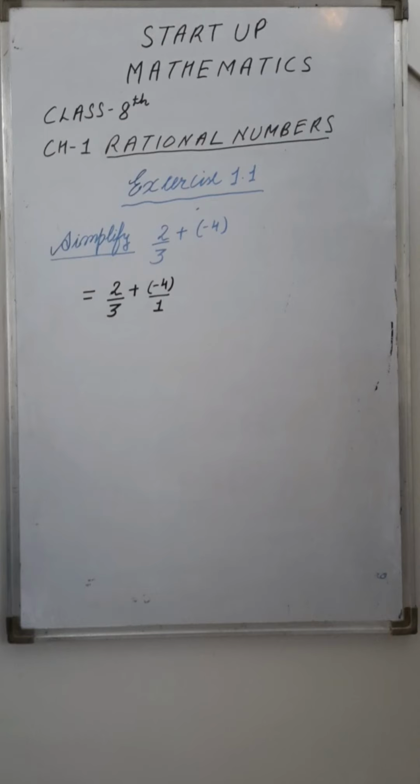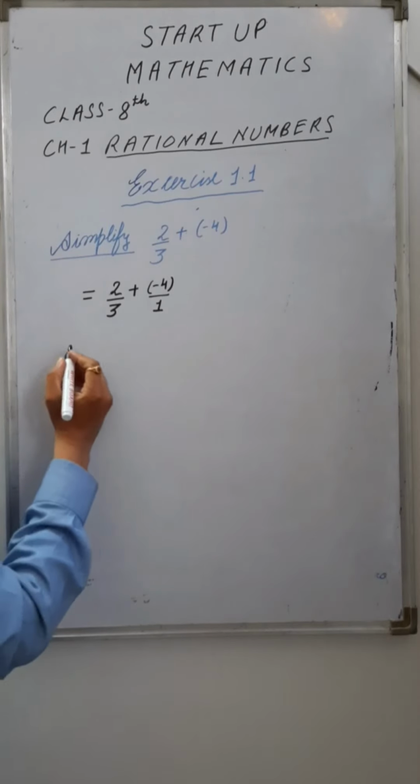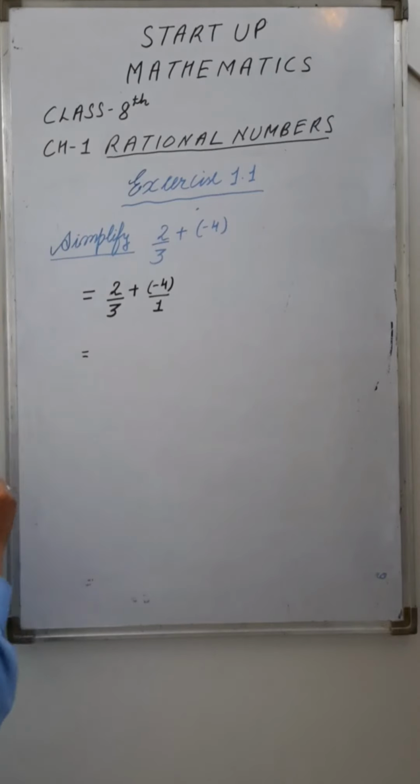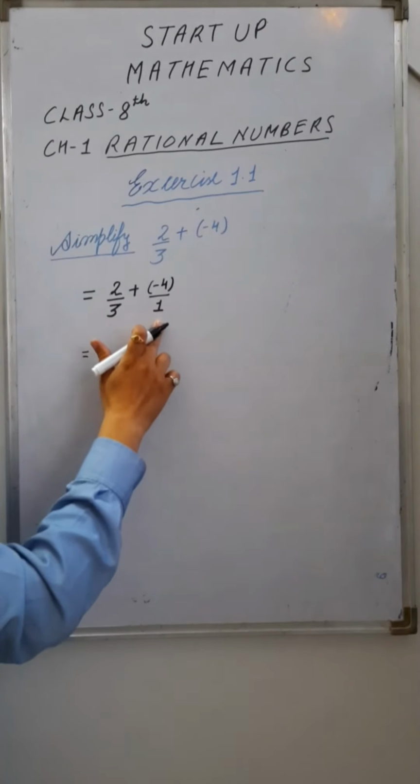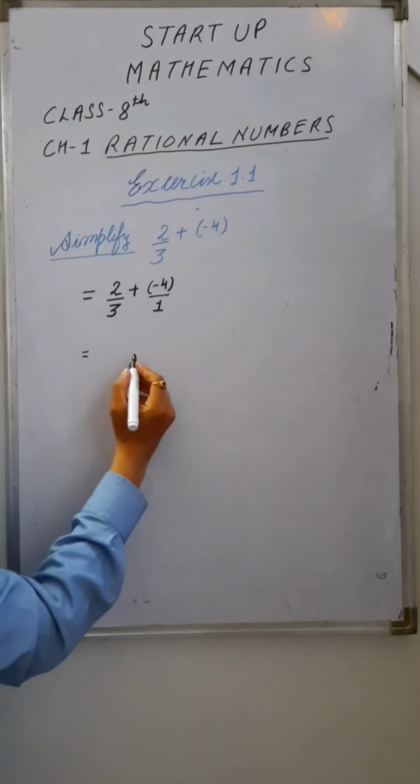As we already told that all integers are rational numbers, with the denominator as 1. Okay, see here. Now again starts with LCM. The LCM of 3 and 1 is 3.